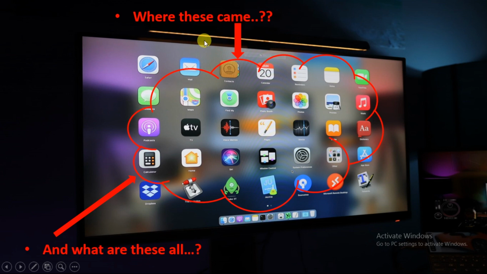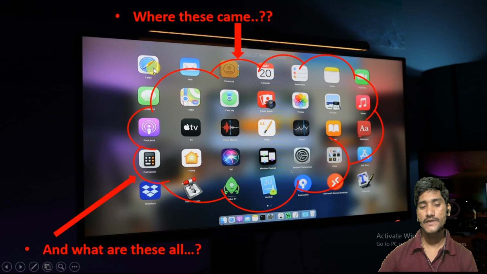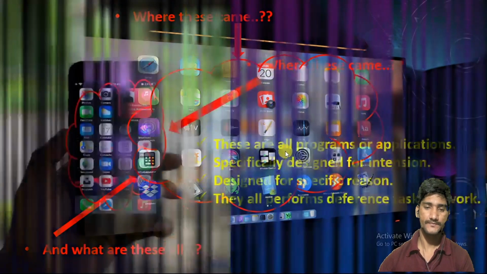Well, see, where did all these come from and what are all these? If you see what is present in the computer, this is already programmed files, right? It has many applications like, see here, WhatsApp. Here we have Siri, Messenger, calculator. We have different types of icons. So where do we get all those and why are they required in the computer?